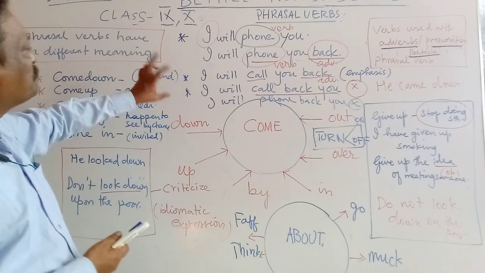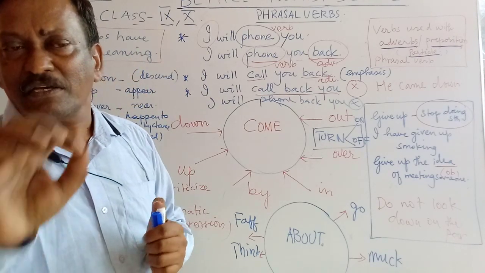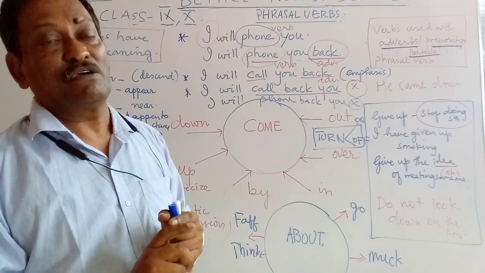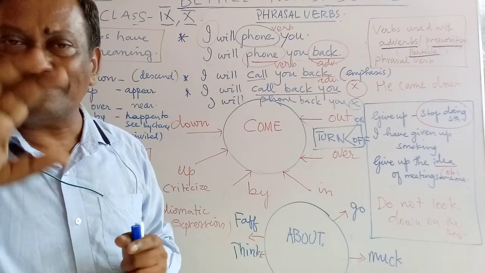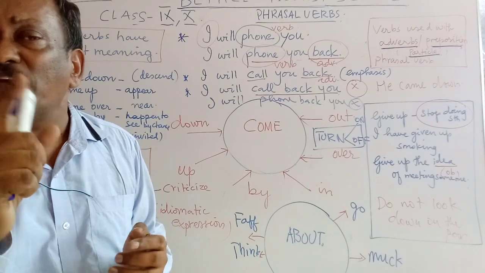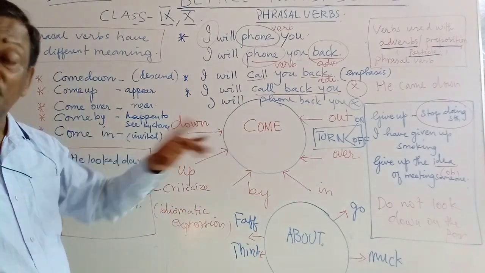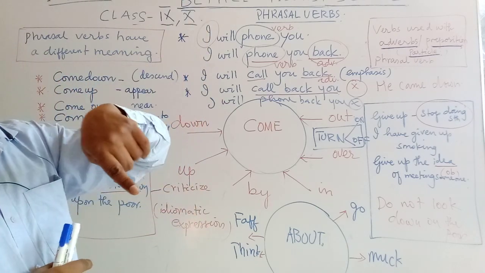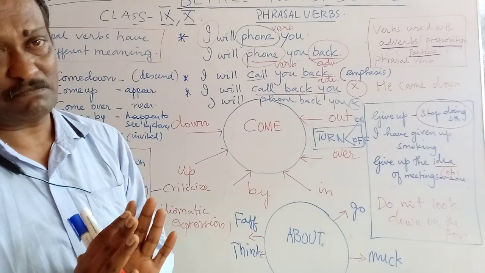And phrasal verbs are used in the English language to make certain sentences smaller. Phrasal verbs are used in sentences to make sentences not only smaller, but they give you a clear meaning. And you have to be very, very careful in identifying a phrasal verb. So a phrasal verb can be understood by the context.